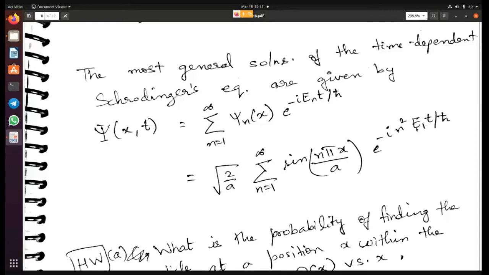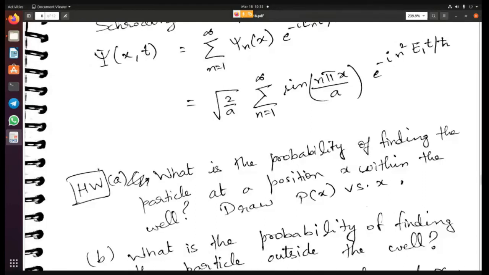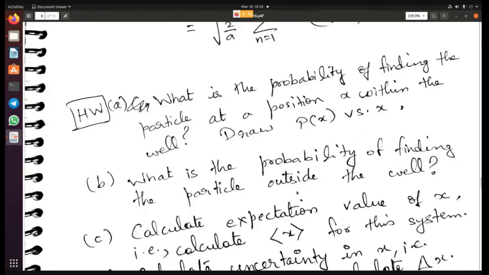Now the homework for you here is, I have only talked about the graph of wave function versus x, but I didn't tell you how the probability distribution will look versus x. This is also an important concept, so this is your homework. You need to find the probability of finding the particle at a position x within the well. So this probability you need to write down. Then you need to draw P of x versus x. So this is one homework.